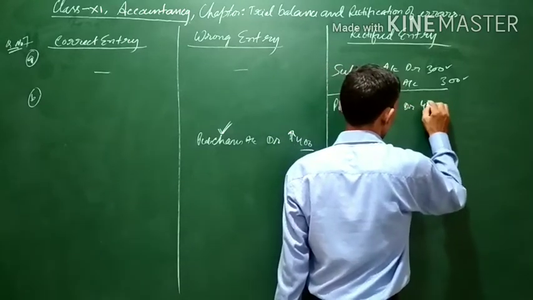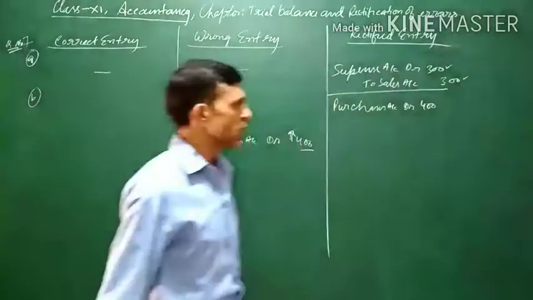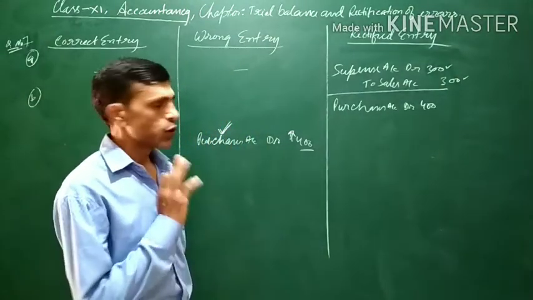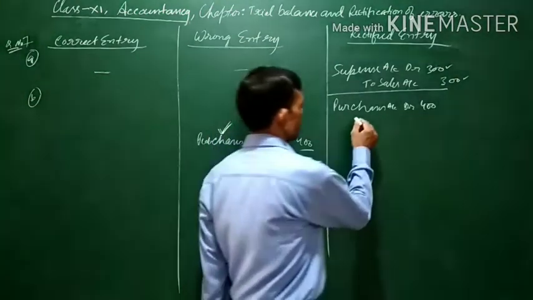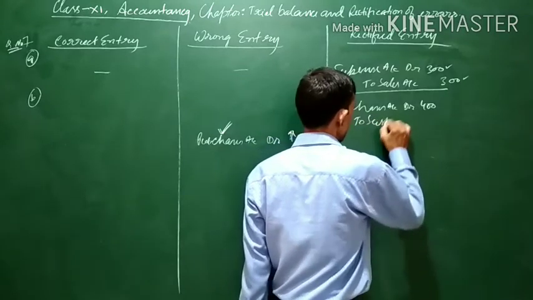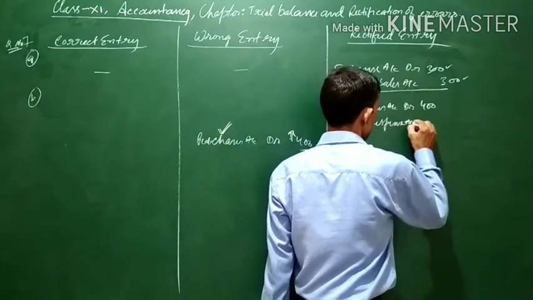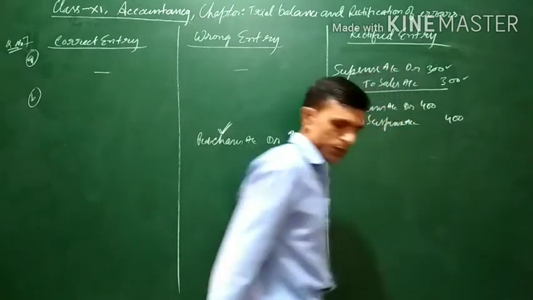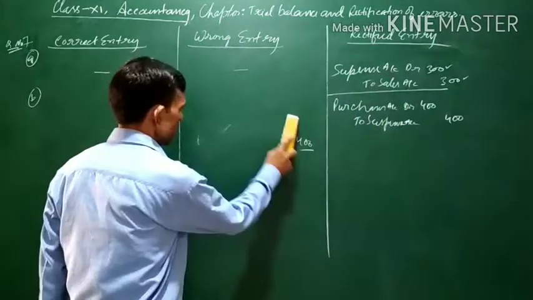Purchases account debit 400. Now again, since there is no other account to be credited here, the difference will be transferred to suspense account. We will be writing here: To suspense account 400.